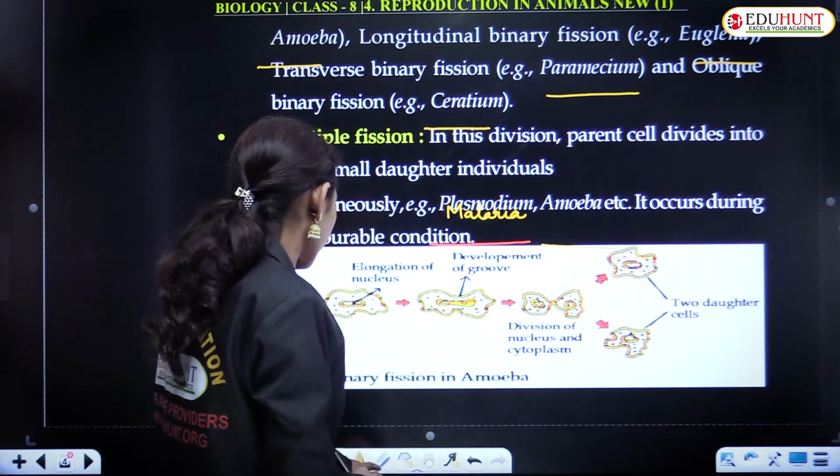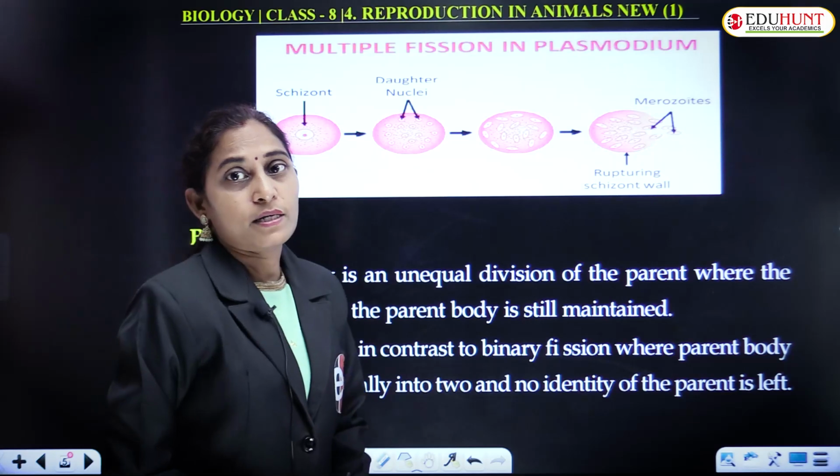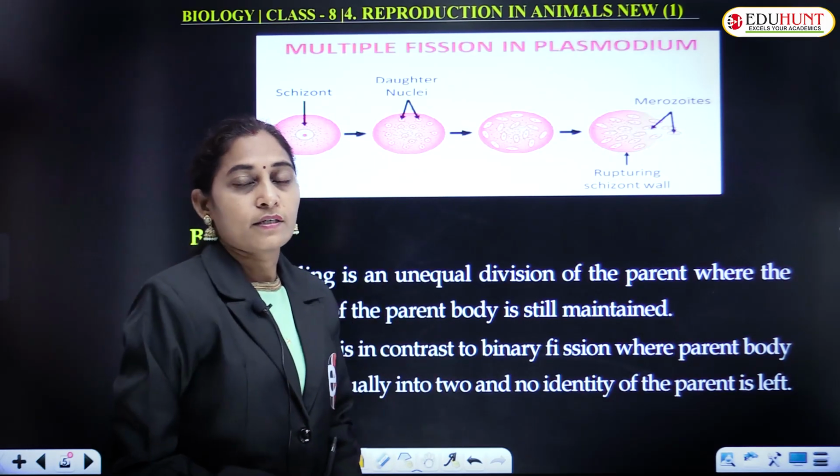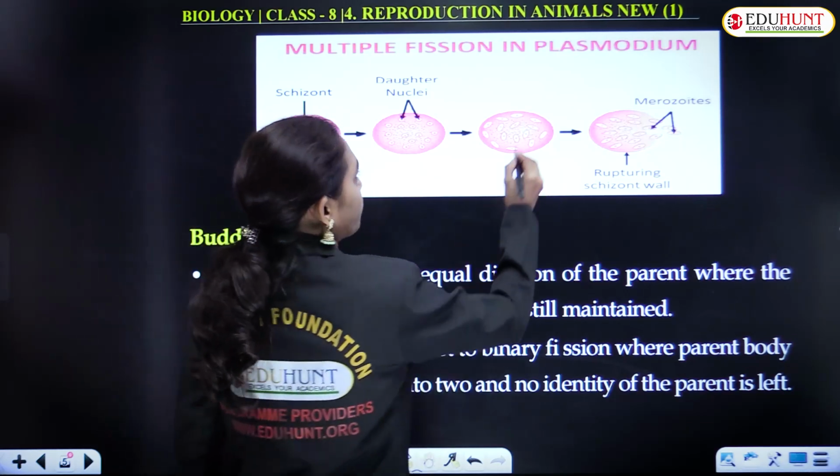Okay. It is the picture showing multiple fission. In this multiple fission, the example is Plasmodium.